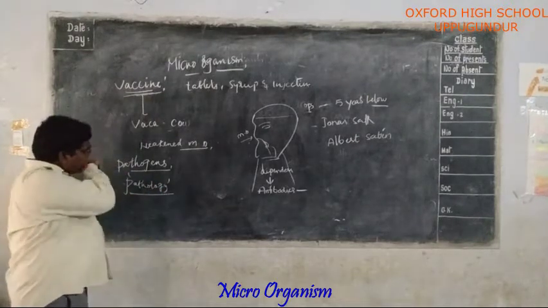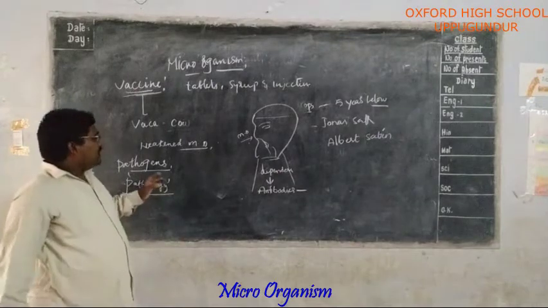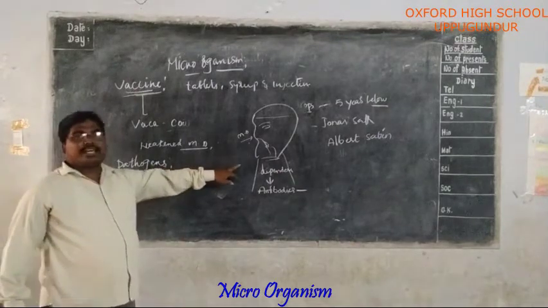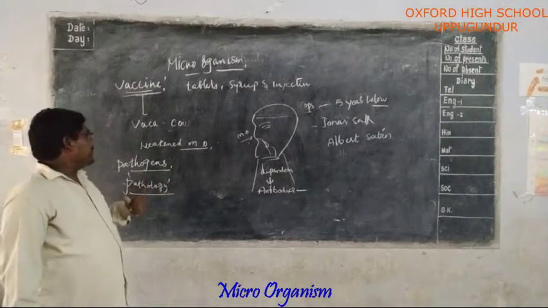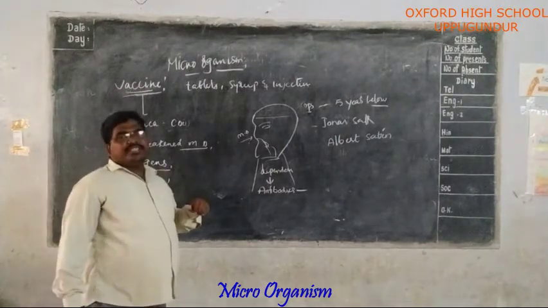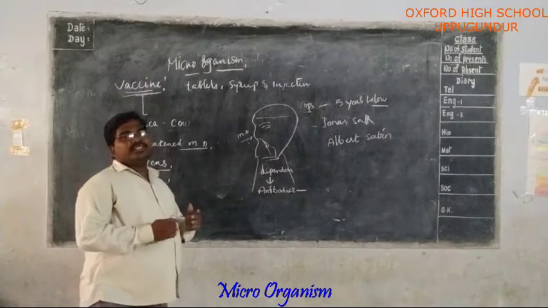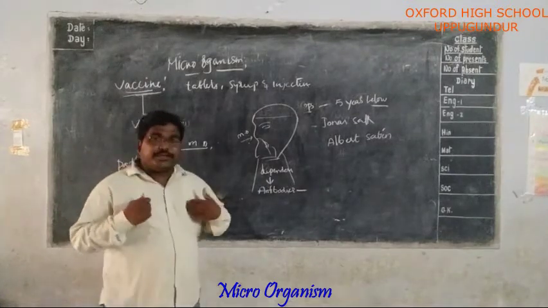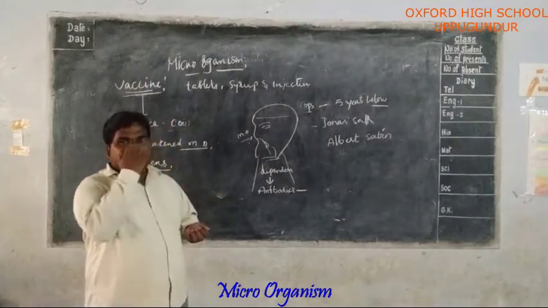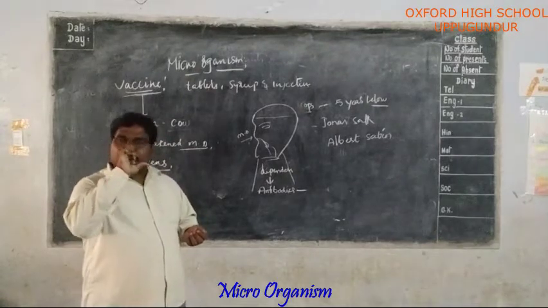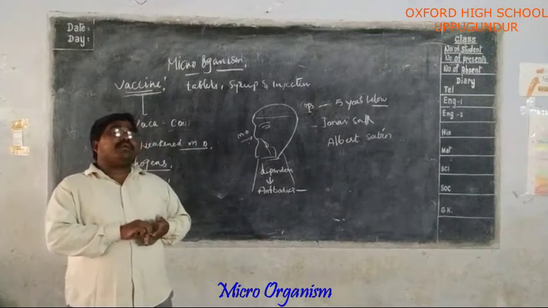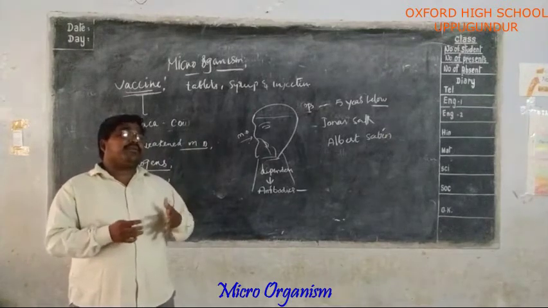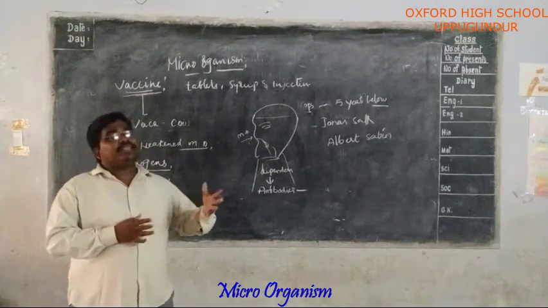Pathology is a science. Okay? The disease causing microorganisms are called pathogens, and studying about the diseases is called pathology. So the pathogens, disease causing microorganisms, enter into our body through the air which we breathe, through the water which we drink, and the food which we eat. And sometimes these diseases may spread from the affected people.